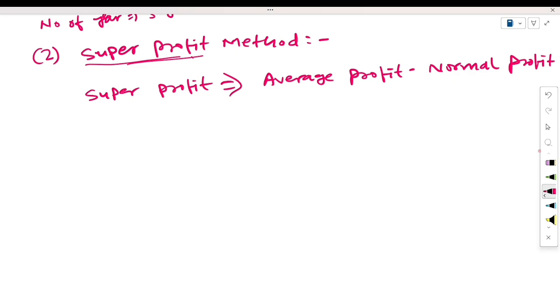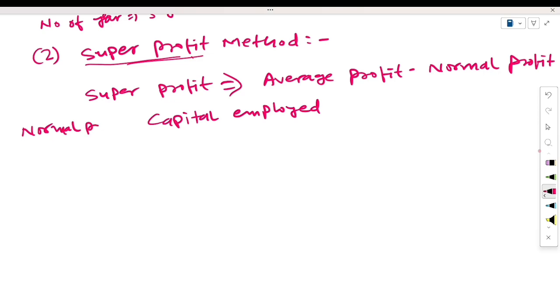For calculation of normal profit, you need capital employed. Because for calculating the normal profit, there is a formula that you will use.